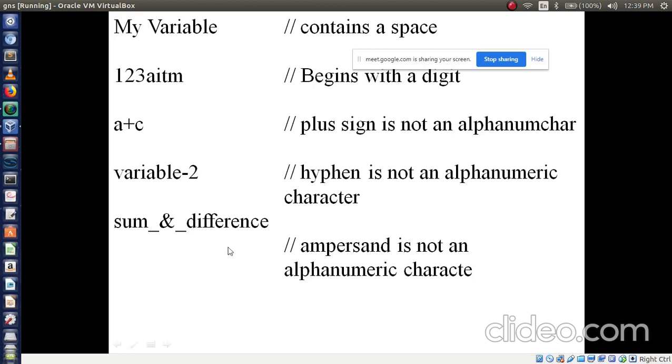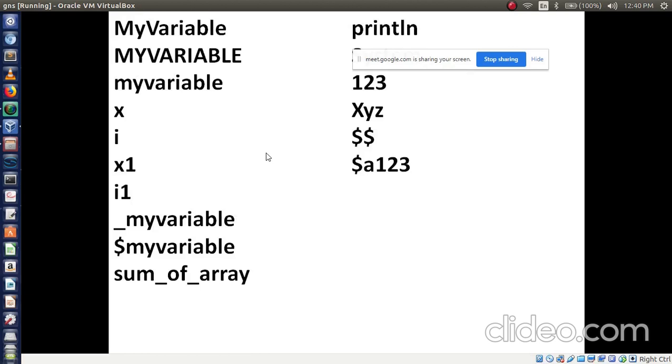In the last one we are using the address operator, which is not an alphanumeric character, so all these are invalid variables. We cannot declare variables like this. Int 1 2 3 AITM we cannot give. Int A plus C we cannot give. Int variable hyphen 2 we cannot give. Understood this? Now we'll move on to another point.